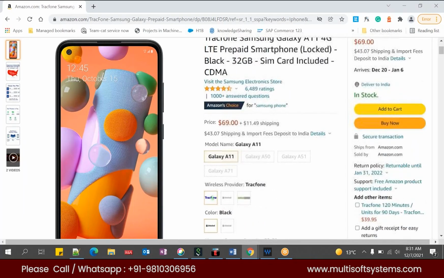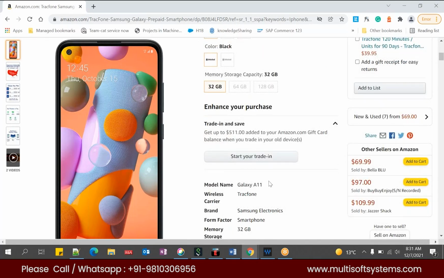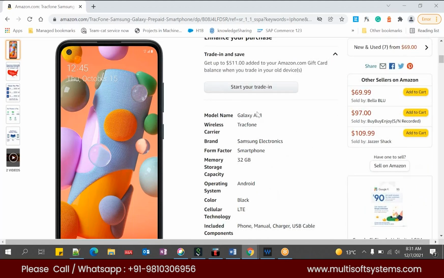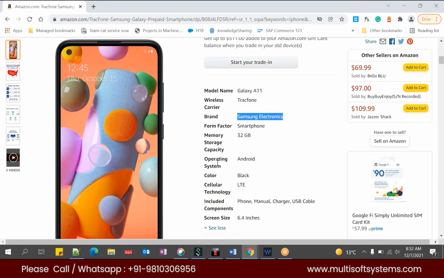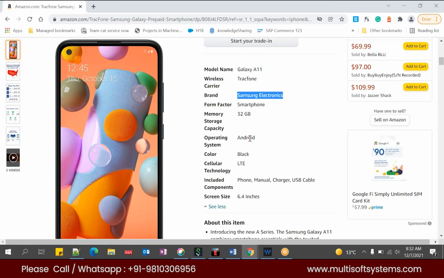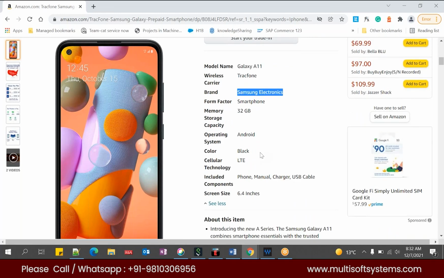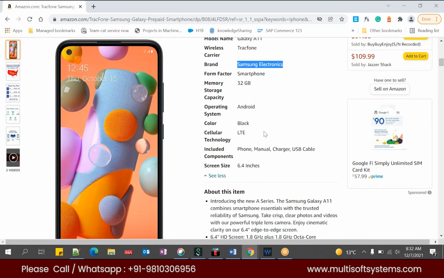Okay. So what does it have? It has price information, it has total product information, what type of product it is, and who is the maker of this product. If you see here, this is the product model name, this is the brand. Make is nothing but the brand. Okay. It has memory storage, operating system, whether it is Android or some other operating system, either Windows or Android, so that information is also provided, and the color is provided, and cellular is also provided.